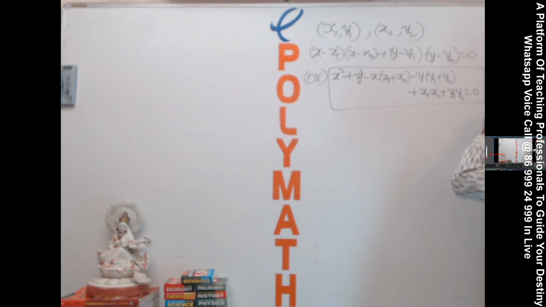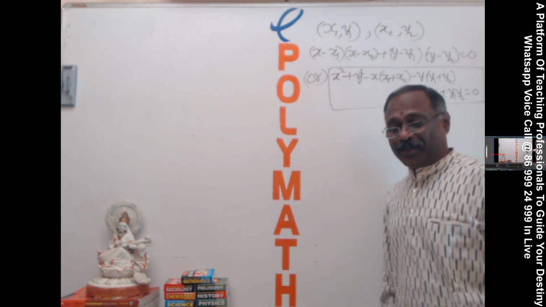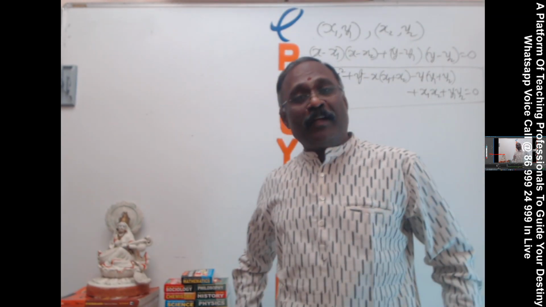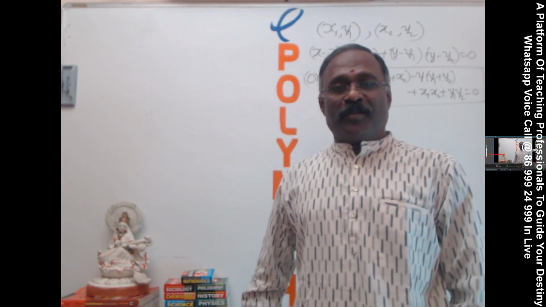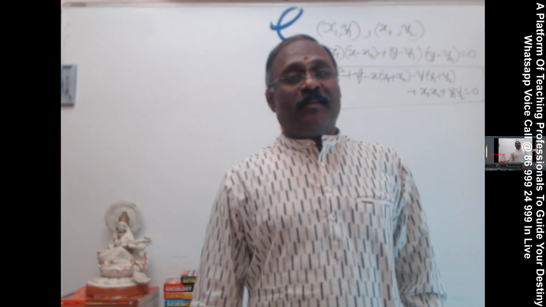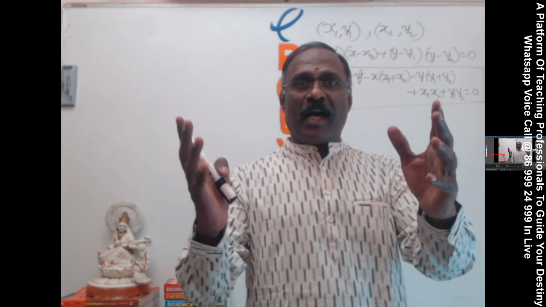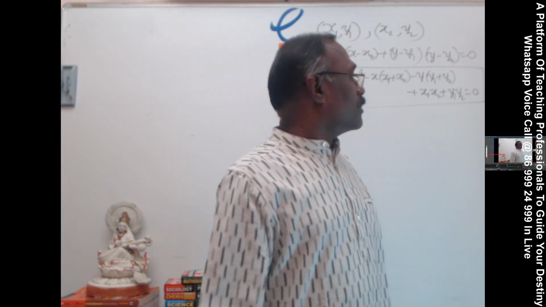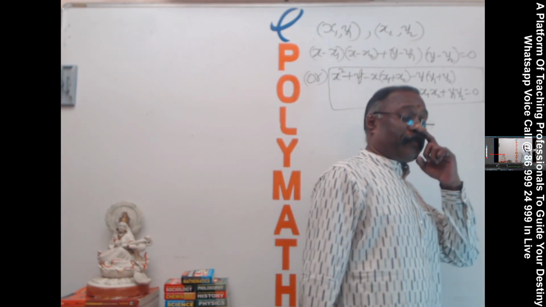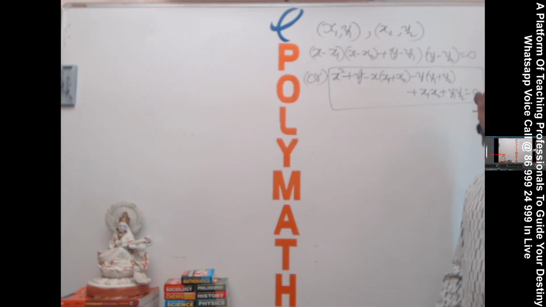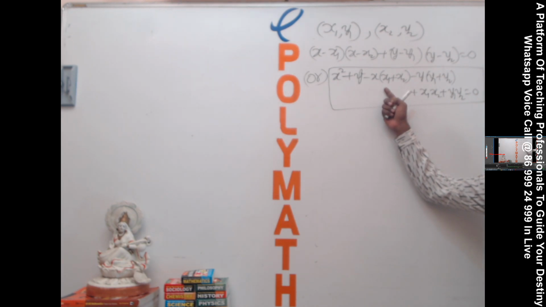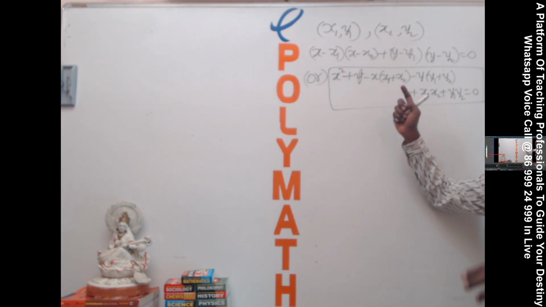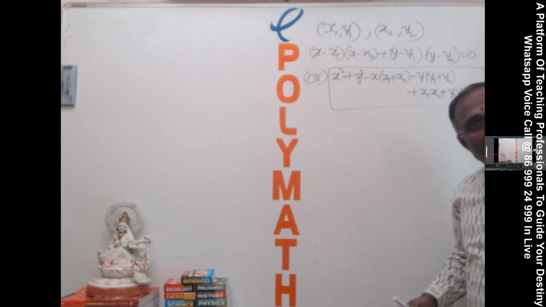See the beauty of this equation. Sir, we don't see any beauty in that equation. If you are really loving mathematics, you must see the beauty of that equation. Beauty is not only in humans, beauty lies even in the questions also. That's what you have to understand. So here, x1 plus x2, sum of the roots, y1 plus y2, sum of the roots.